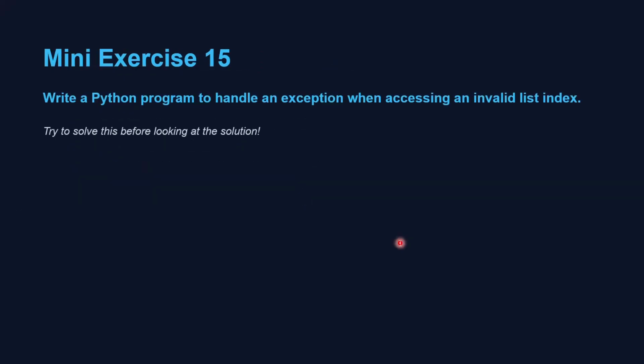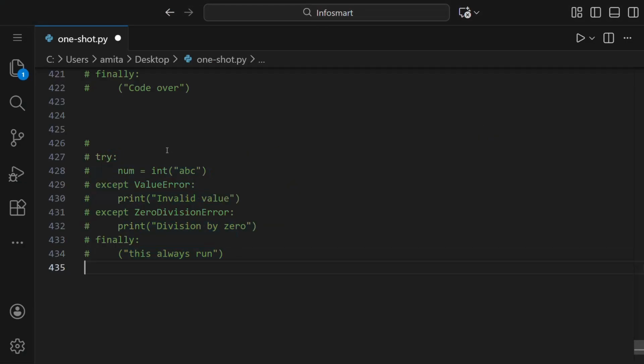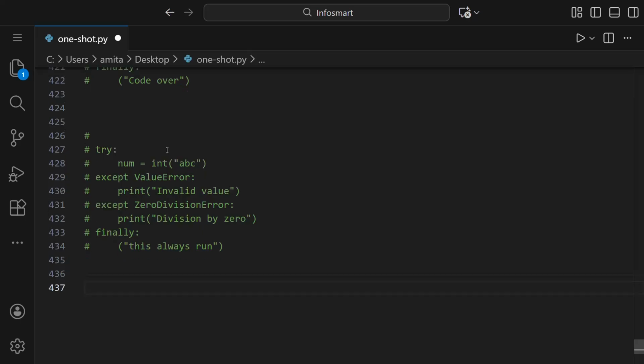Let us see one question, which is to write a Python program to handle an exception when accessing an invalid list index. So basically we have to make a list and then handle it if the user accesses an invalid list index. Let us say numbers is equal to 10, 20, 30.